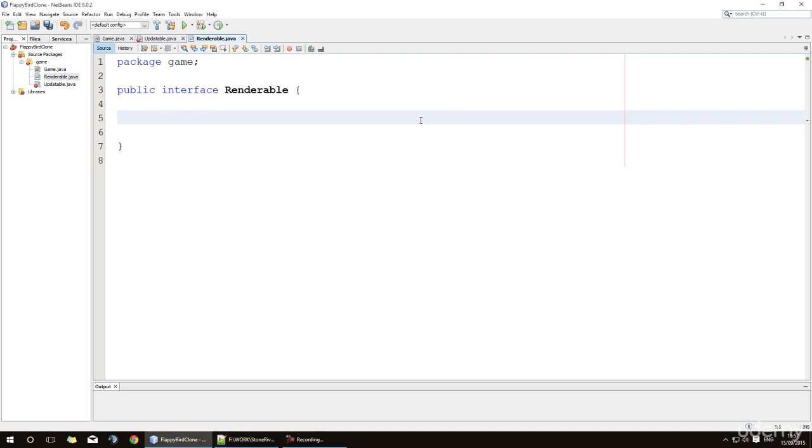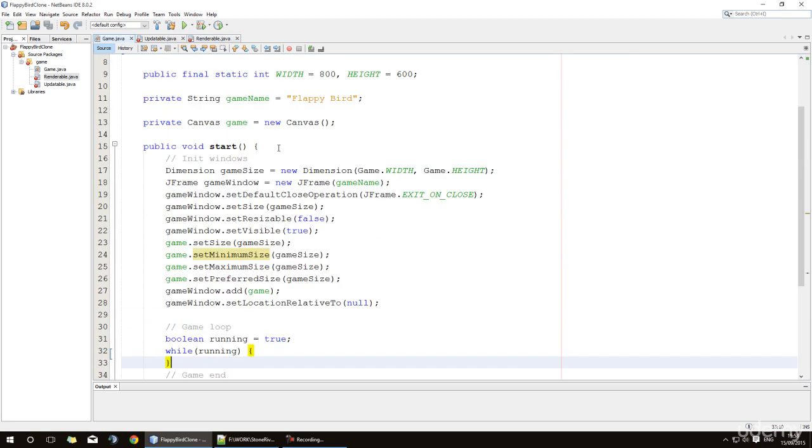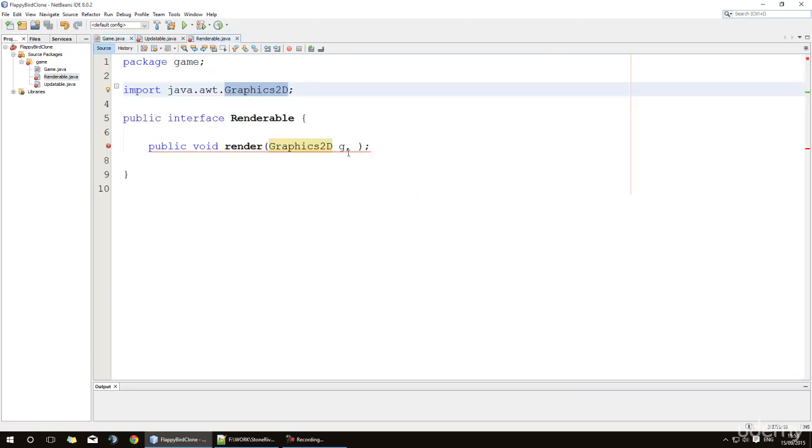For renderable, it's pretty similar. We're going to have a method of type void, and we'll call it render. This is going to take two parameters. One will be a built-in Java object called Graphics2D, from the package java.awt.Graphics2D, which will allow us to render to the canvas we created in this class. The second is a float variable called interpolation.